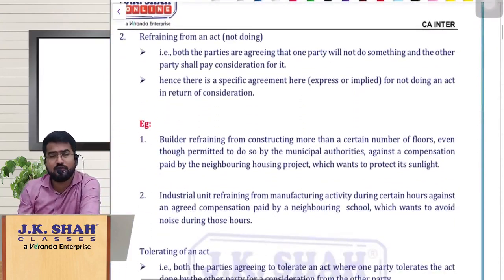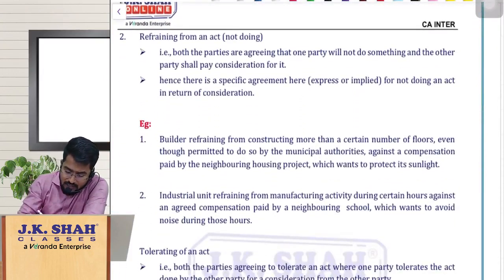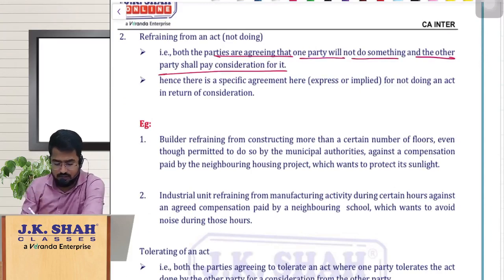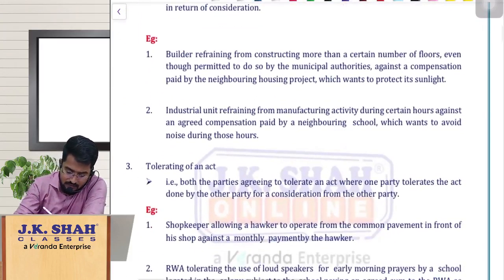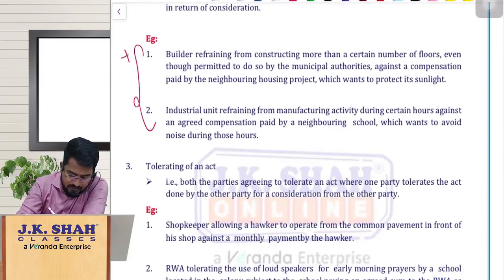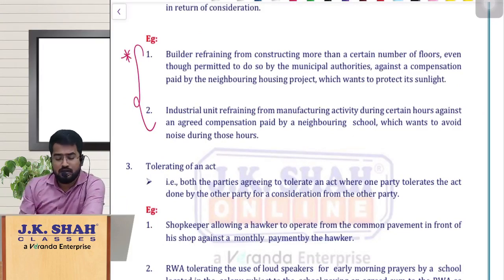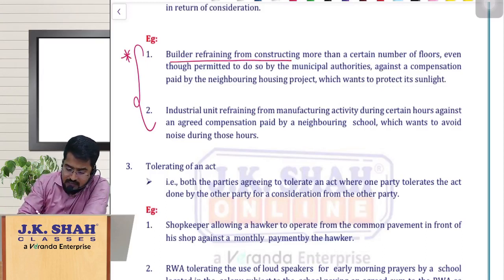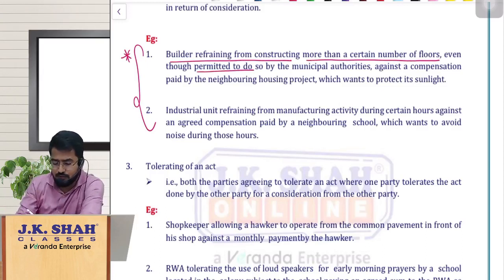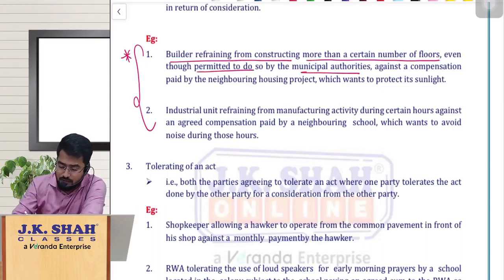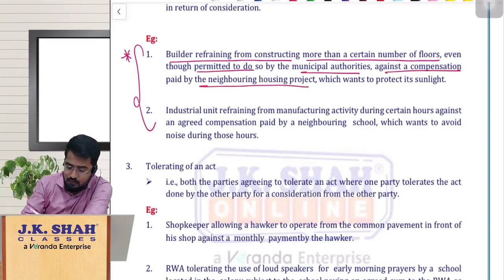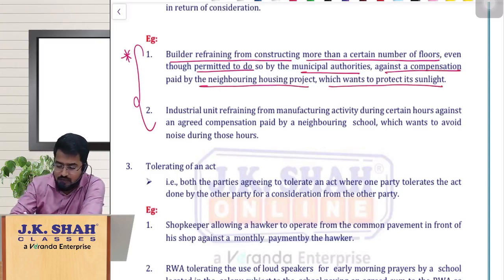Refraining from an act. So refraining from an act means what? Both the parties are agreeing, one party will not do something and the other party will pay consideration for it. For that we can see the examples here. Two examples they have given, where a builder is refraining from constructing more than a certain number of floors even though permitted to do so by the municipal authorities, against a compensation by the neighboring housing projects which wants to protect its sunlight. That means, for example,